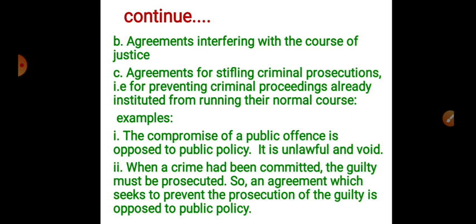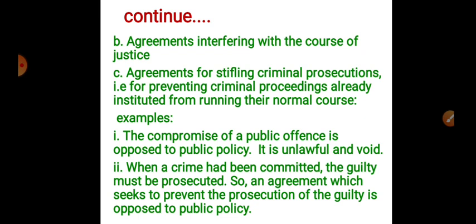Next one, an agreement interfering with the course of justice. An agreement interfering with or obstructing the course of justice, say an agreement to influence a judge or officer of justice to decide the case in favor of a particular party. Bribing the judge, or influencing the judge or any officers of justice to decide a case in favor of a particular person, is an agreement interfering with the course of justice.